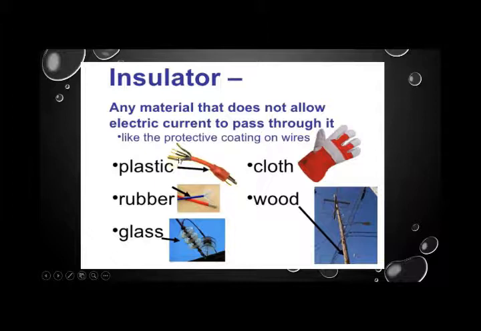As I told you, the inner portion of the wire is made of metal so that the electricity can pass through it, and the outer part of the wires is covered with plastic. And why do we use plastic or rubber? Due to safety measures. Okay, take a screenshot, and we will move toward the next slide.